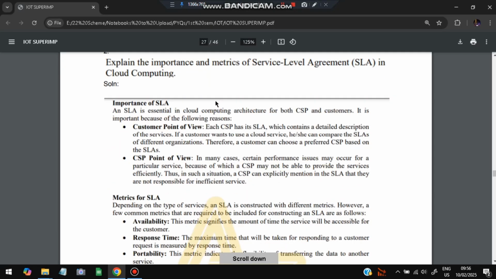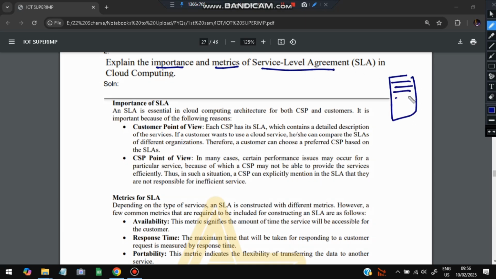Next is explain the importance and metrics. Two things we have to explain: importance and metrics of SLA, service level agreement. Service level agreement is nothing but the terms and conditions. While we are using cloud computing, there are some terms and conditions both users and companies have to accept. Why is it important?